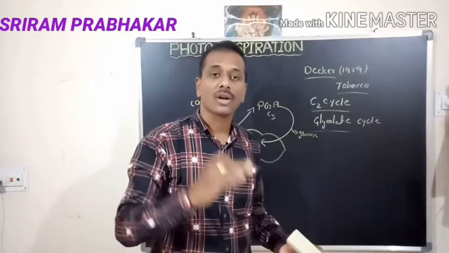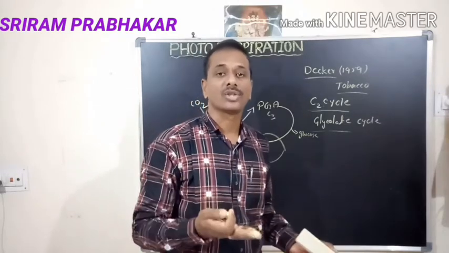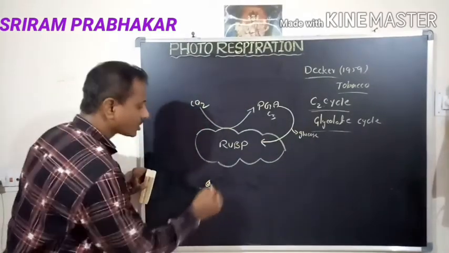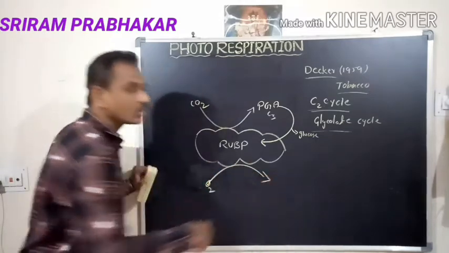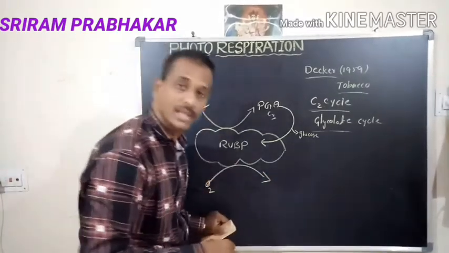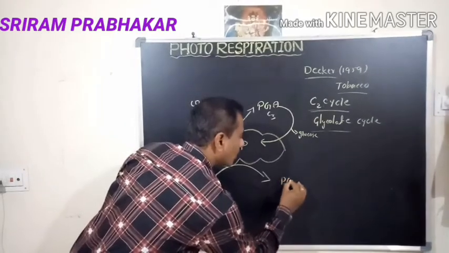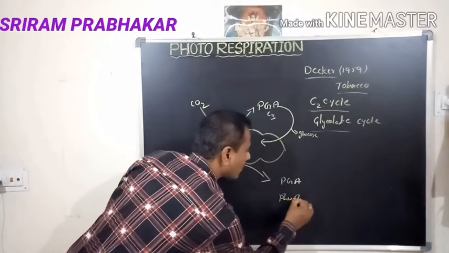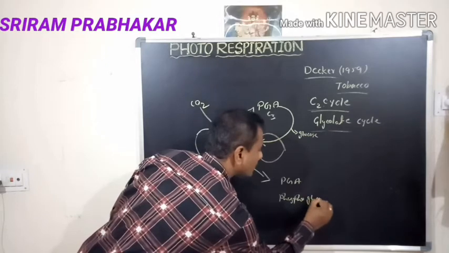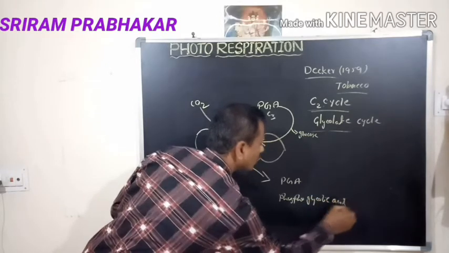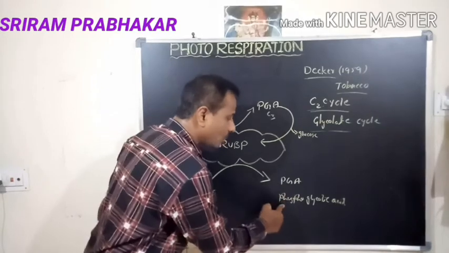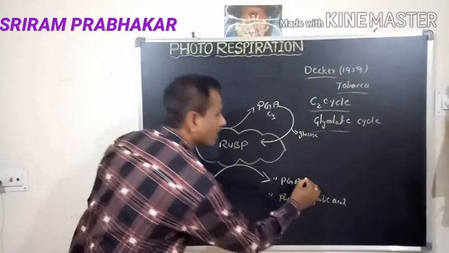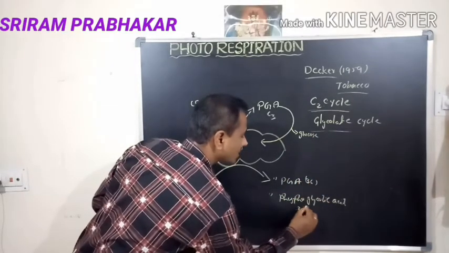But at a low concentration of carbon dioxide and a high concentration of oxygen, what happens? See, oxygen is at a high concentration. The RUBP receives the oxygen, undergoes oxidation, and gives one molecule of phosphoglyceric acid and one molecule of phosphoglycolic acid. This is the 3-carbon compound, this is the 2-carbon compound.